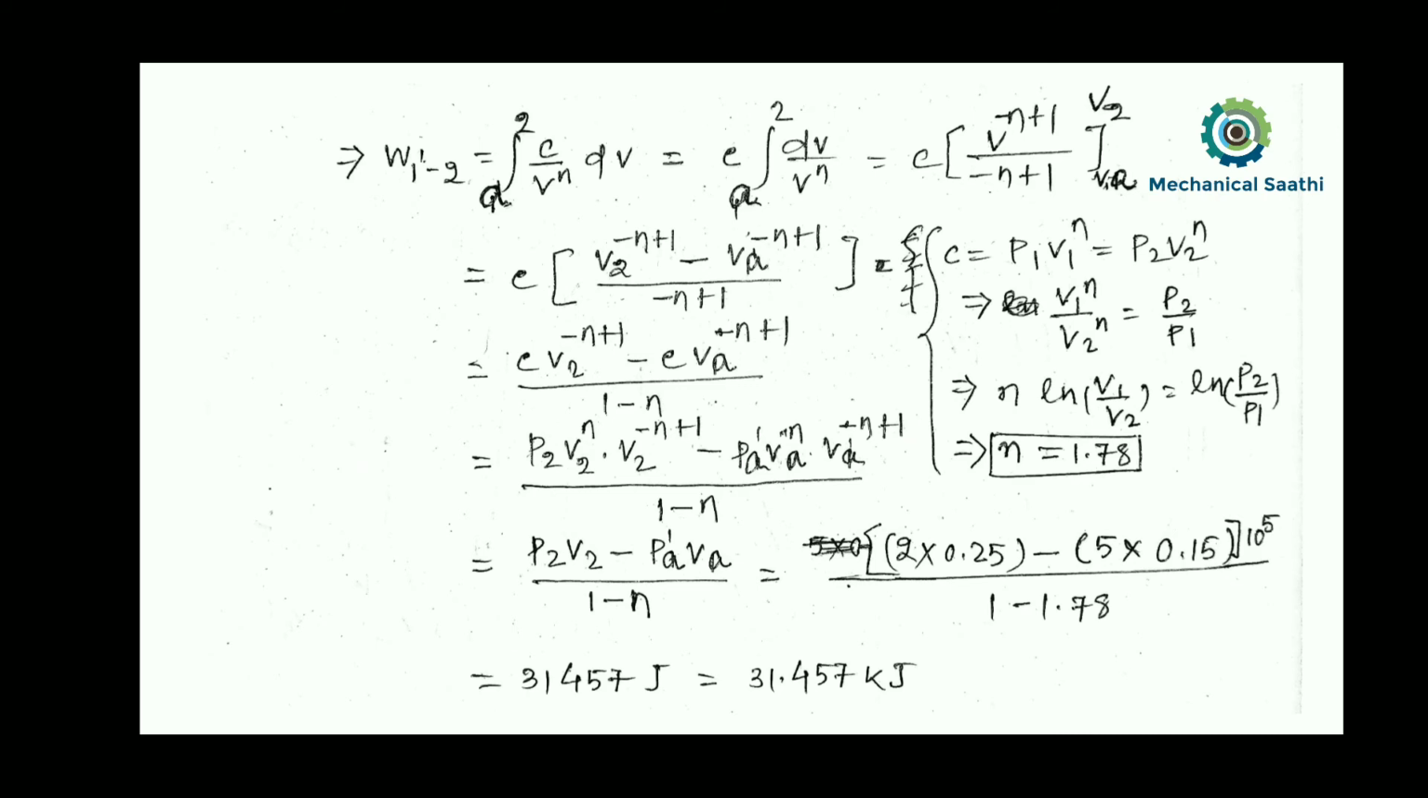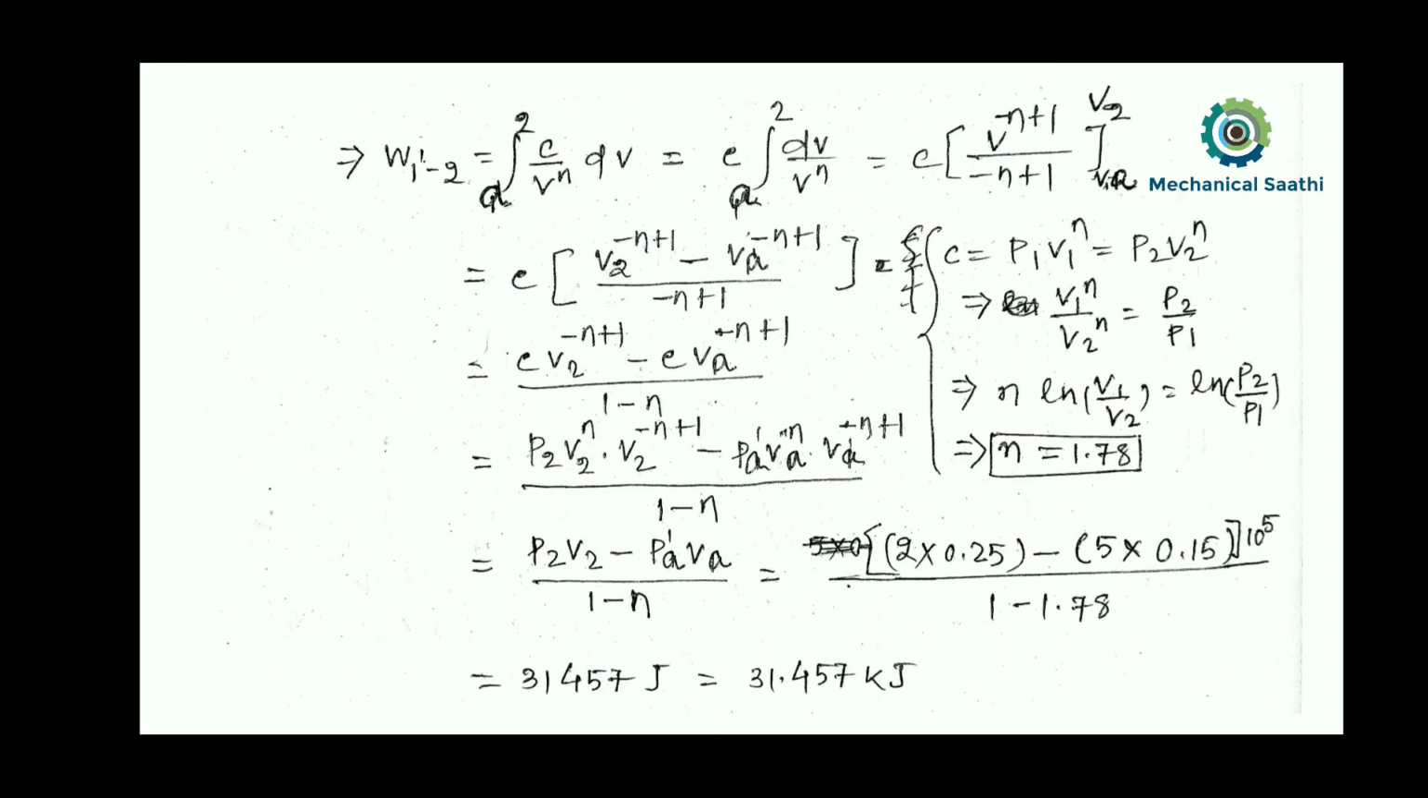Simply, if you calculate this, this is V2 to the power n, and this is again V2 to the power minus n, so these will cancel each other, and we will be left with only V2. Likewise here we will be left with only VA. So the final equation will be somewhat like this: P2 V2 minus PA VA divided by 1 minus n. All those values are with us now.